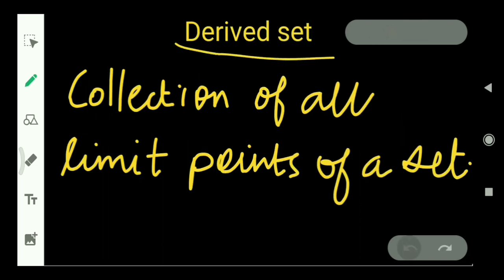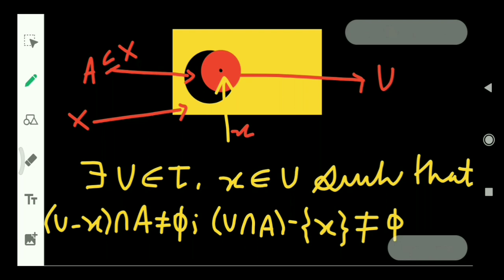Derived set is the collection of all limit points of a set, and a point x is a limit point if it satisfies the following property: if X is the set on which topology tau is defined and there exists some open set U containing the point x such that if we exclude this point from the open neighborhood and take the intersection with the subset A, then that should not be empty.